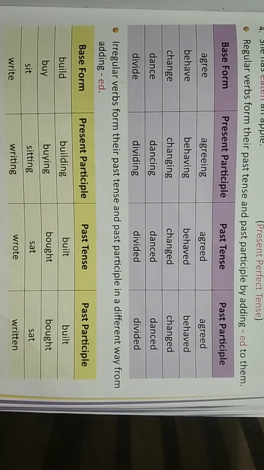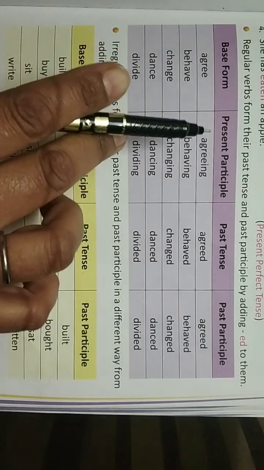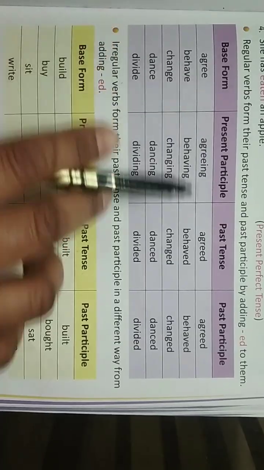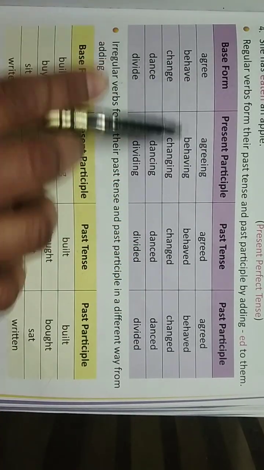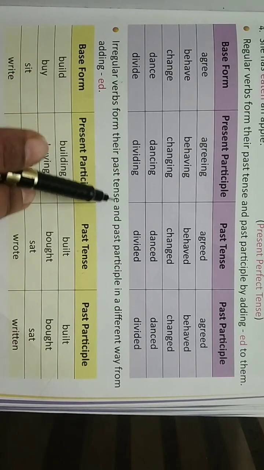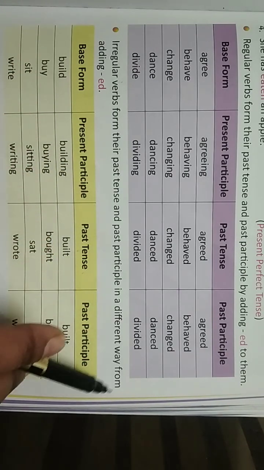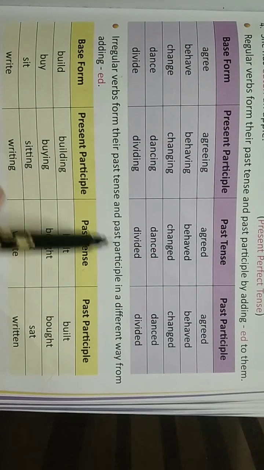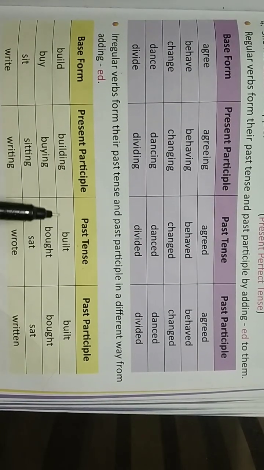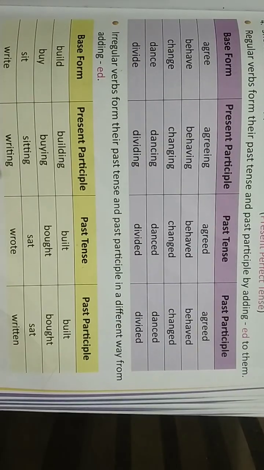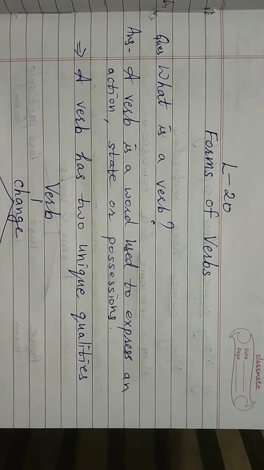Further, verbs are divided into two: regular verbs and irregular verbs. Regular verbs form their past tense and past participle by adding ed to them. Means agree, agreed, agreed; behave, behaved, behaved. Irregular verbs form their past and participle in a different way from adding ed. Means the spelling changes, rather than ed. Build, built, built; buy, bought, bought; sit, sat, sat; write, wrote, written.